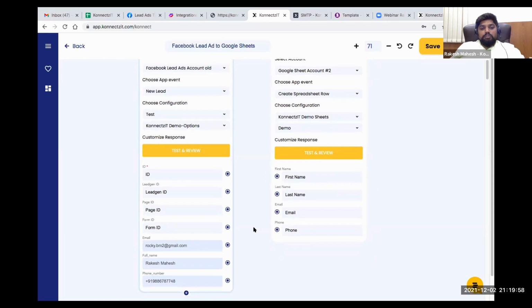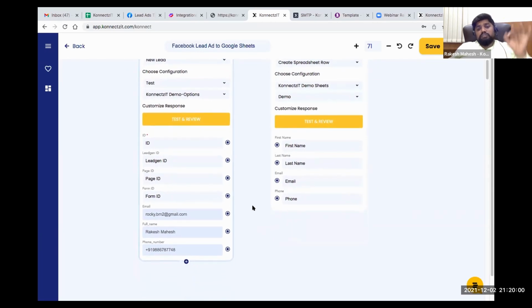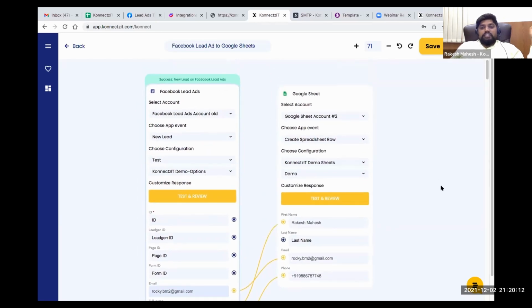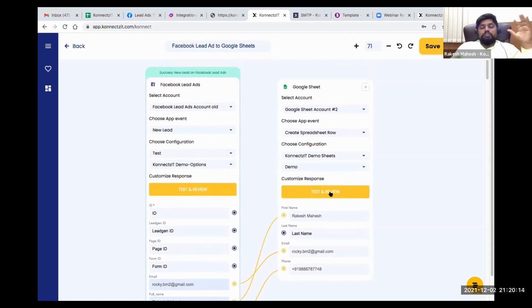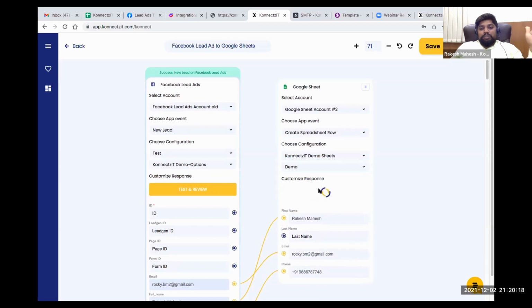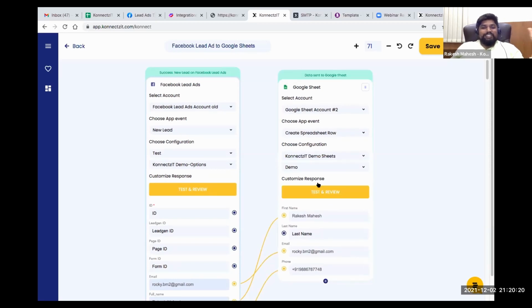Now what I need to do is just connect between the nodes, guys. It is very easy peasy. Nothing you have to do, just connect between the nodes. I've connected these nodes, and just hit on test and review. So this will create all these records inside your Google Sheet. That's it, guys. I don't think it is too difficult a job.